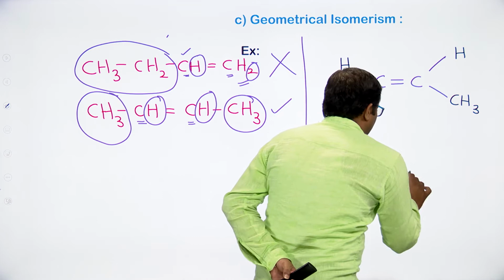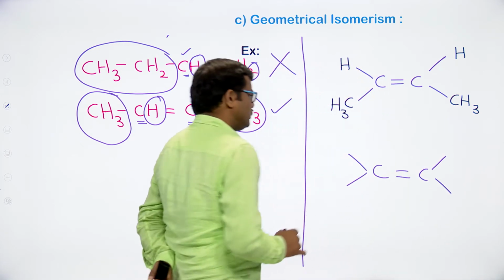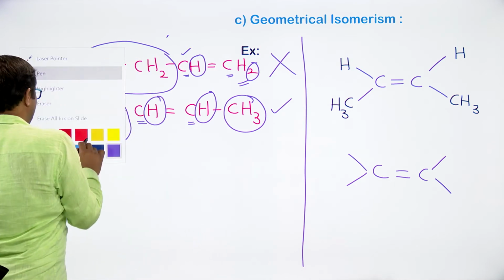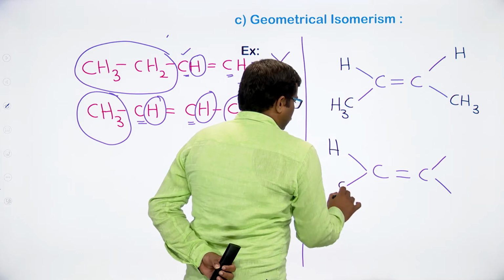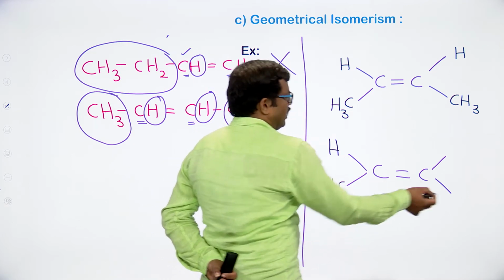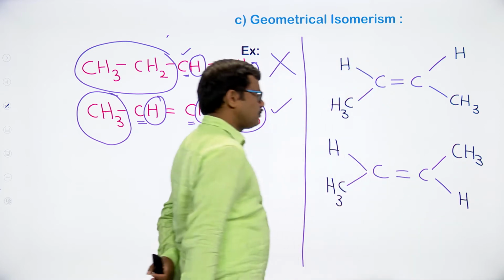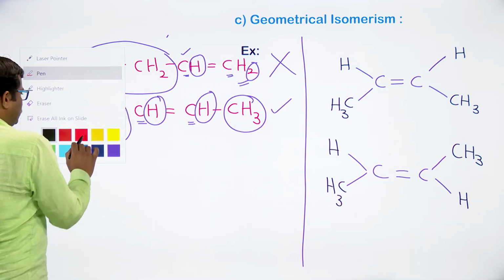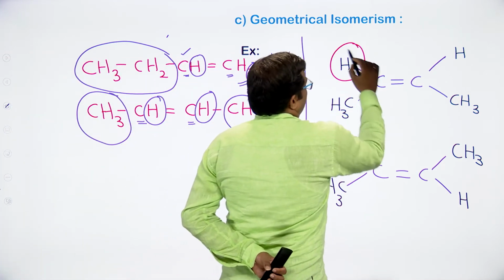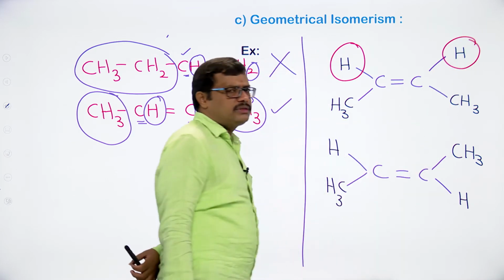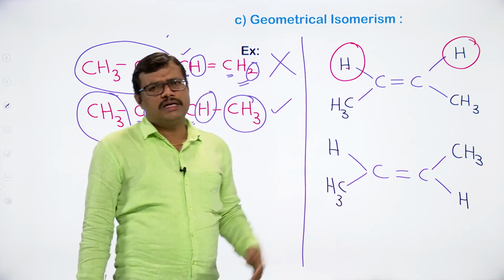Now I will write one more orientation of the same molecule in a different fashion, such that we are going to get one more compound or one more isomer. So I am not disturbing the position of the groups on the first carbon. On the other side I am bringing the CH3 up and hydrogen down. Now if you observe this molecule, similar atoms, hydrogen and hydrogen, are on the same side of the double bond.